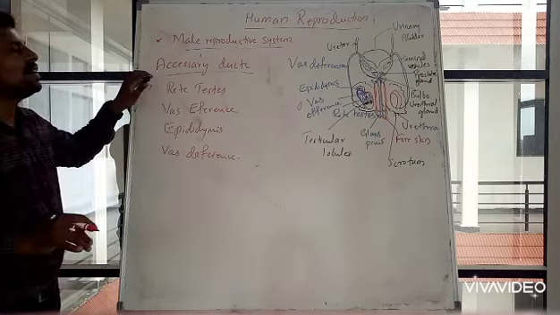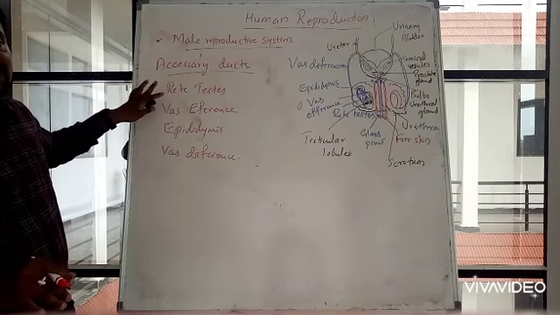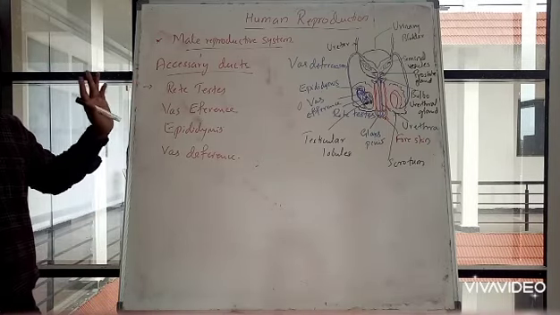These are the main ducts or pipe-like structures present in the male reproductive part.